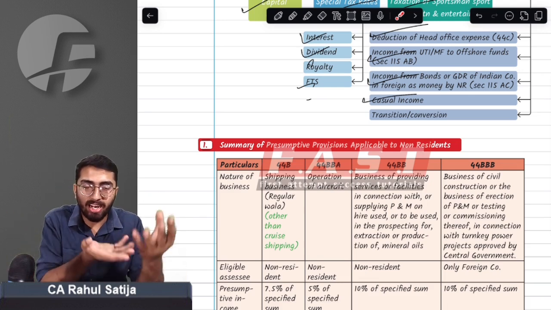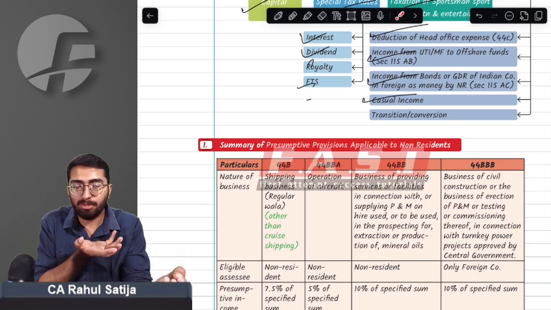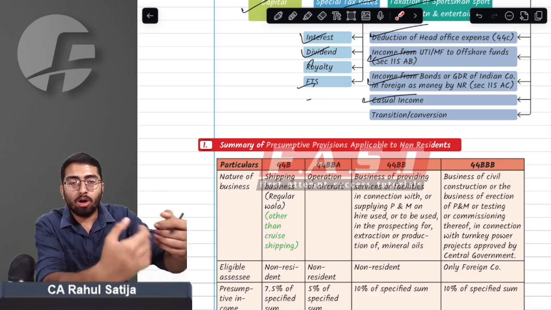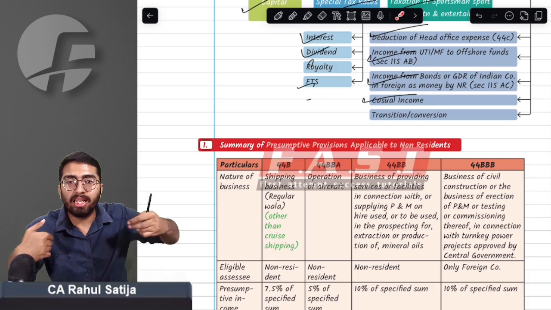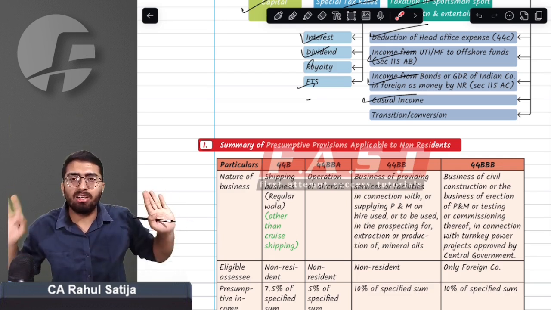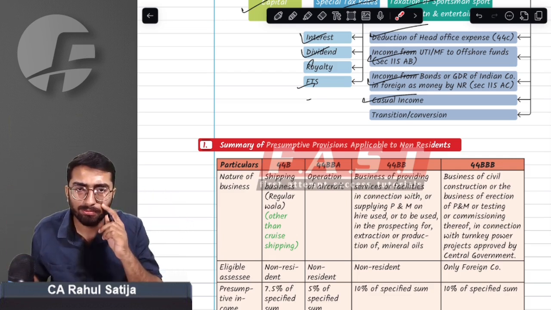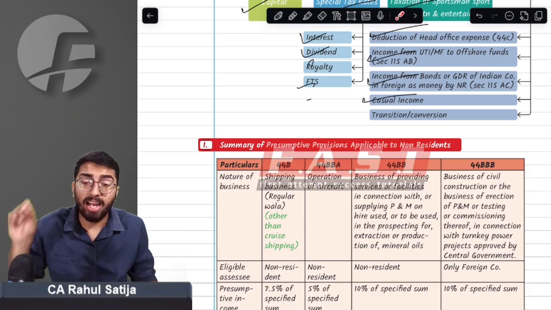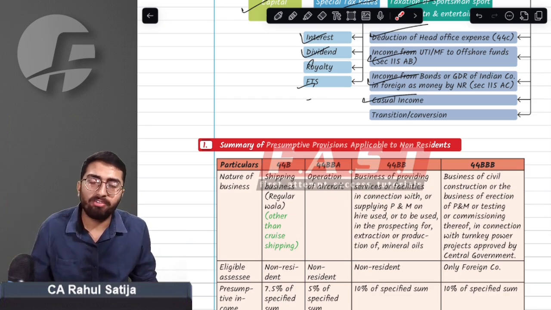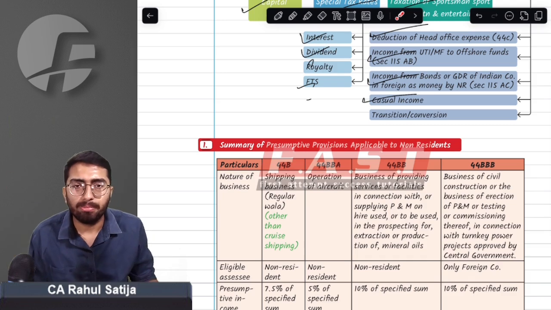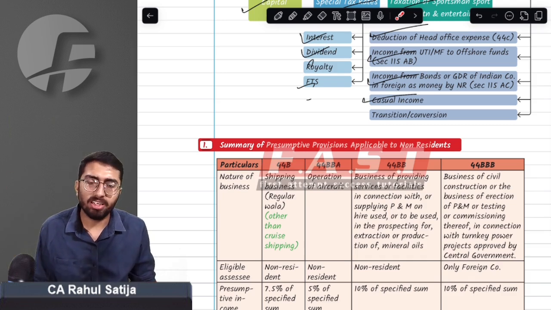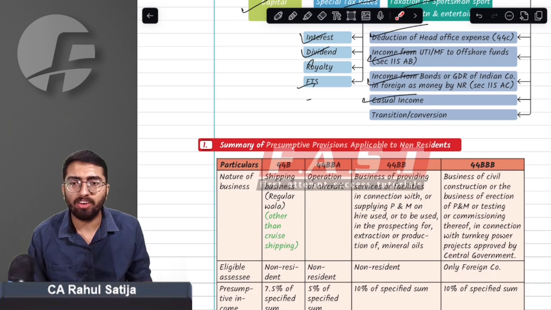Whatever ships come to India and freight is received in India, that will be specified sum. And whatever cargo or goods are taken outside from India and freight is received anywhere in the world will be considered as Indian income. These two were the specified sum, and of this specified sum, 7.5% was the presumptive income.